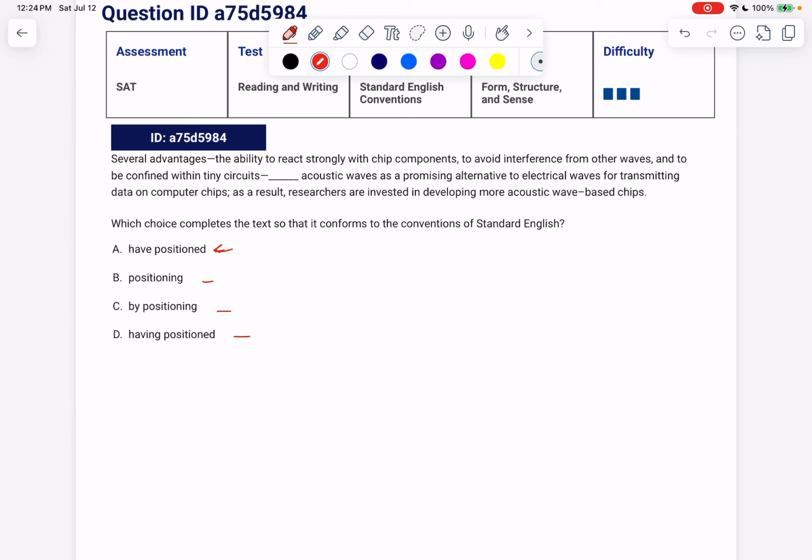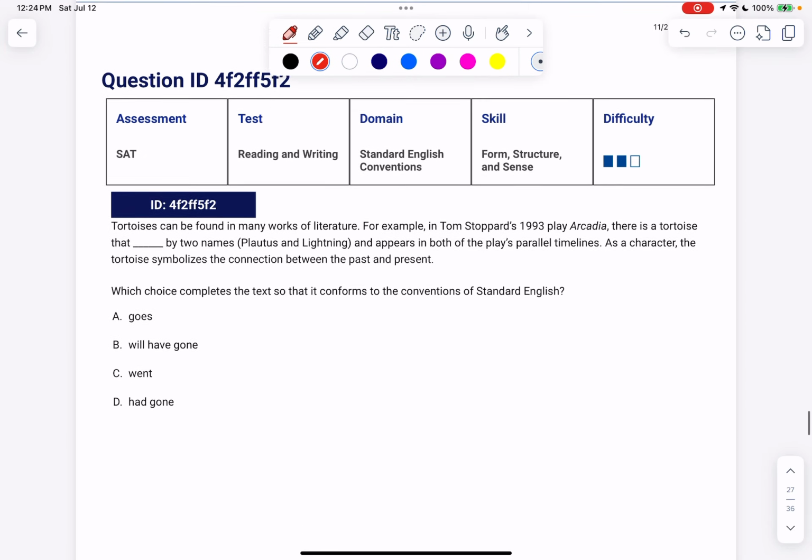So what we can see here is if we take this potholder phrase out, our main clause is this: several advantages, blank acoustic waves as promising alternative to electrical waves. That's our main clause. We don't have a verb in it yet. We want to say several advantages have position. We wouldn't want to say several advantages positioning or several advantages by positioning or several advantages having position, because we need to insert a verb here. Otherwise, it's not going to be a complete sentence. So we'll get rid of our non-finite verb and pick our finite verb. Oopsies. All right, let's look at the next one.